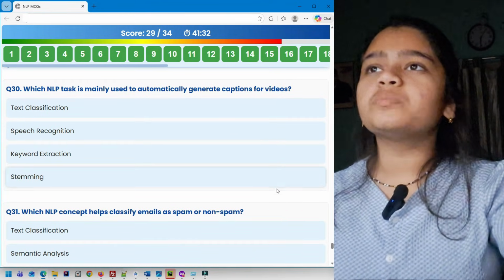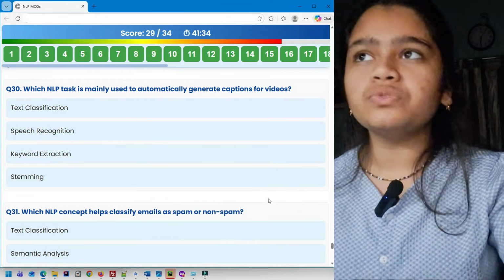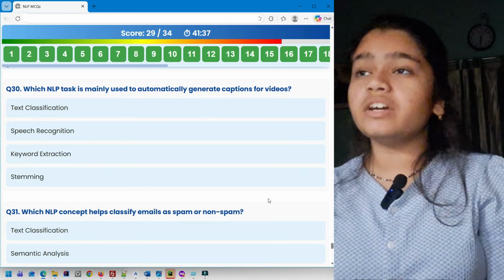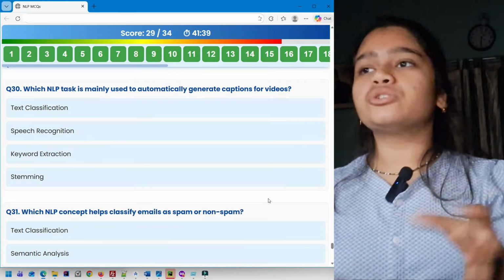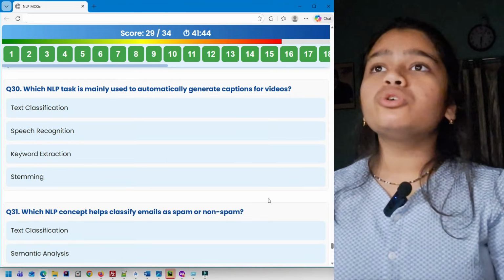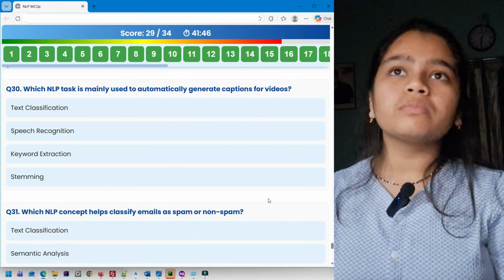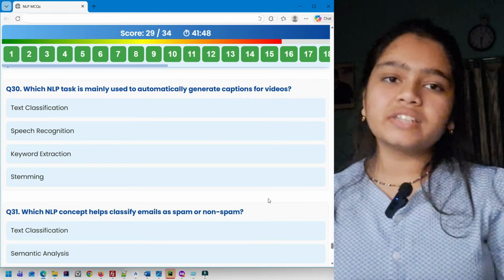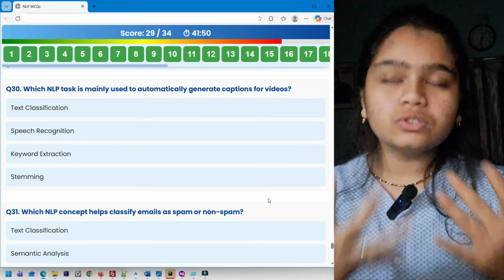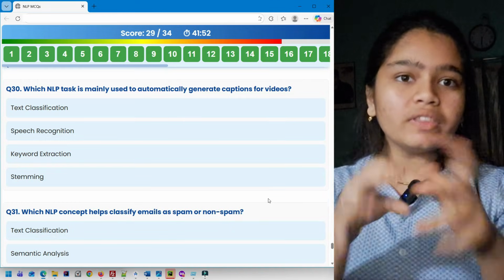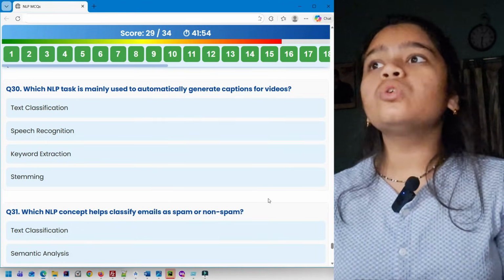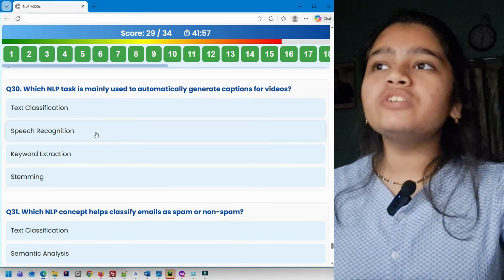Next question 30. Which NLP task is mainly used to automatically generate captions for videos? Text classification, speech recognition, keyword extraction, stemming. So to generate captions for videos, it's detecting what I'm saying. It's detecting my speech from the video and then converting it to text. So it is speech recognition.